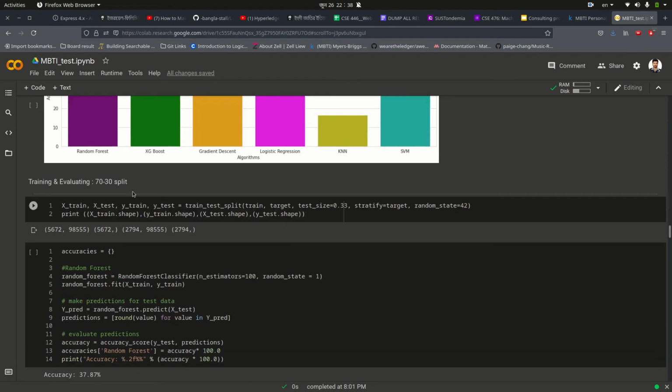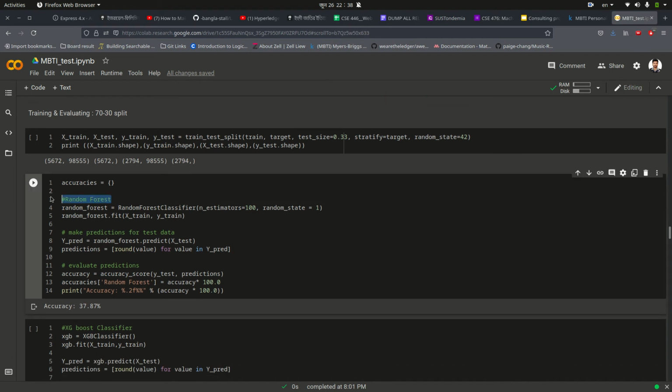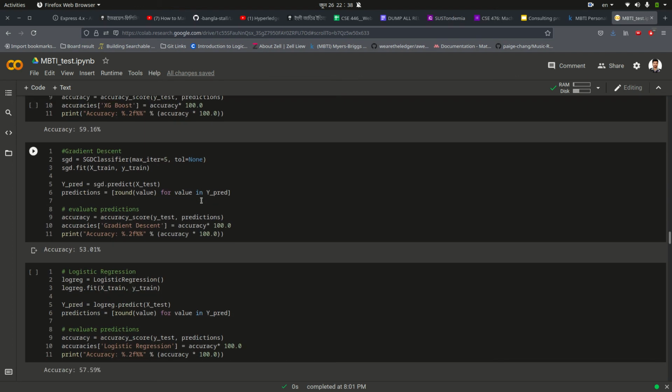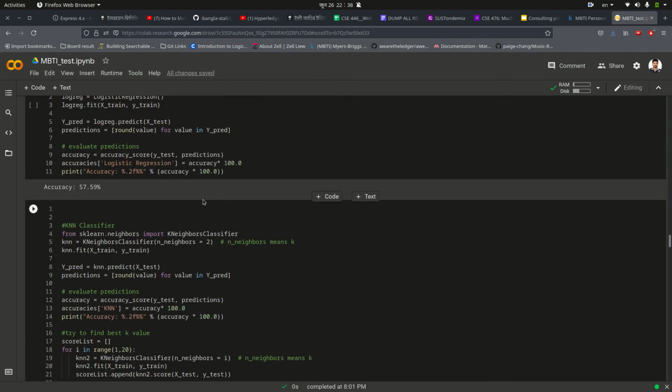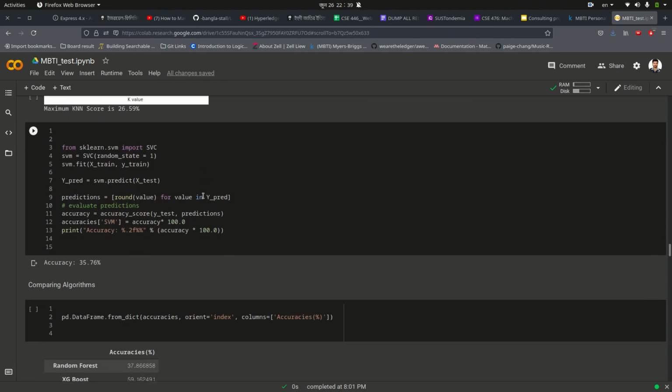So here is the 70 to 30 split. I have used the previously defined models, which I used in the 60 to 40 split here also. Like before, I have used random forest, extreme gradient boosting, gradient descent, logistic regression, then the k-NN classifier, meaning k-nearest neighbor classifier, and support vector machine to make the evaluation. And still